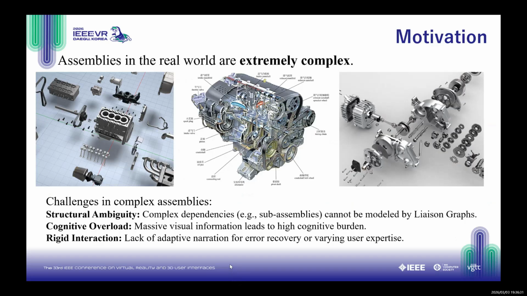First is structure ambiguity. Traditional liaison graphs fail to capture the procedural logic, such as subassemblies and the strict sequence required here. The second is cognitive overload. The sheer volume of visual cues overwhelms the user, causing a split-attention effect between the instructions and the physical task. So we need to get deeper into how we handle this complexity of virtual assembly.